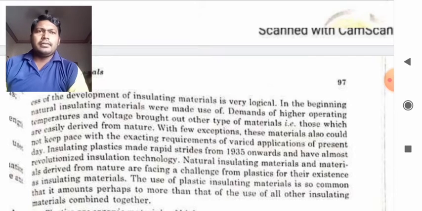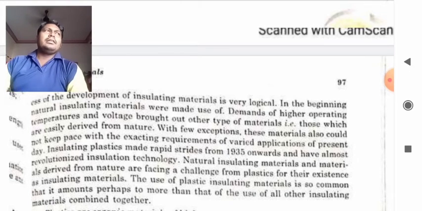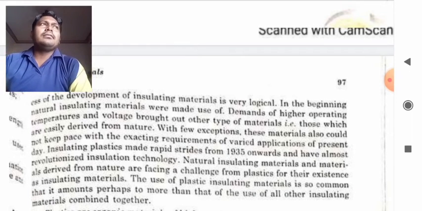Natural insulating materials and materials derived from nature are facing a challenge. The natural insulating materials which were used earlier, we are now substituting with plastic materials or plastics.